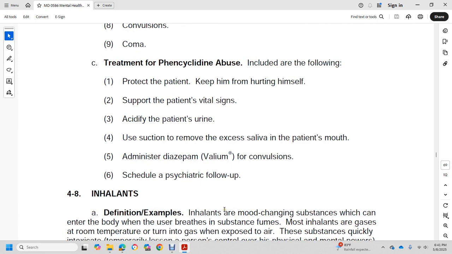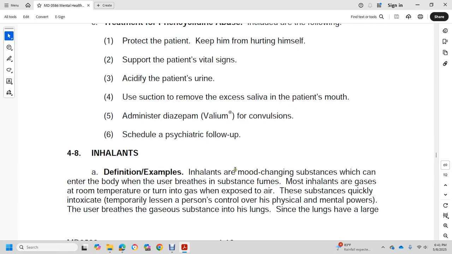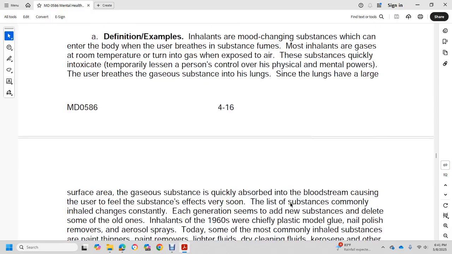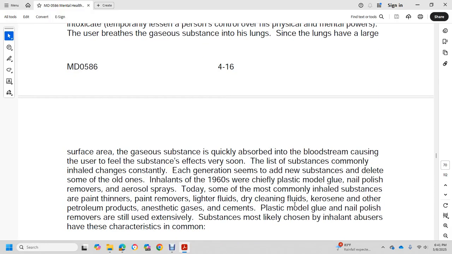Inhalants: definition and examples. Inhalants are mood-changing substances taken into the body by breathing. Most inhalants are liquids that turn into gas at room temperature when exposed to the air. These substances quickly intoxicate and lessen the person's control over physical and mental power. Gaseous substances are breathed into the lungs, which have a large surface area, so the gaseous substance is very quickly absorbed into the bloodstream, causing the user to feel the effects very soon.